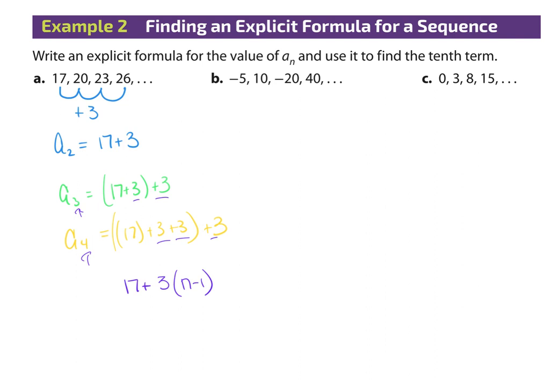I will say this is not usually the acceptable form here because that's not simplest, right? So if I wanted to simplify this, what would I do? This is basic algebra 1. What do I do? Distribute and simplify, right? So if I want a sub n, I'm going to distribute this guy, 17 plus 3n minus 3. Another way to write that would be 3n plus 14, right? So I am looking for a pattern. I'm going to write out my pattern, and then I'm going to simplify it into just a basic formula. You also notice this is a linear equation because this is a steady increase, all right?